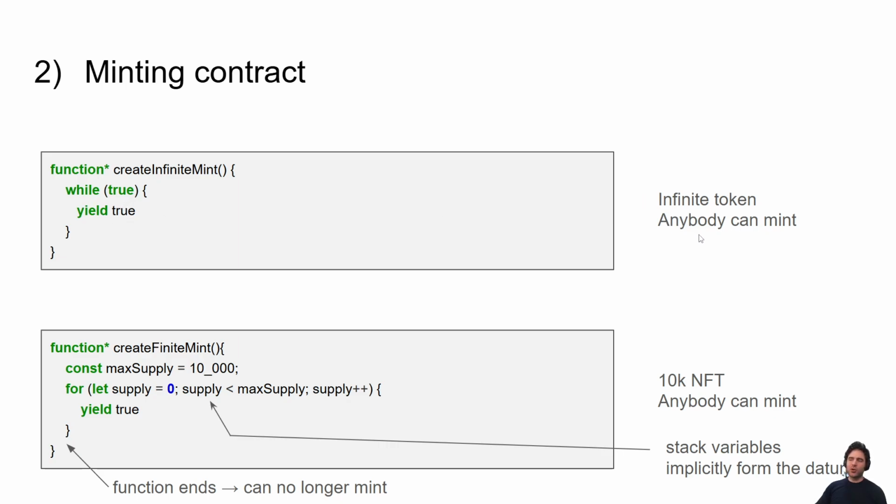So this kind of infinite token is super easily representable by a few lines of code. And this extends, for example, to NFTs. For example, if you want the 10K NFT collection where anybody can mint, it's super simple. Now it's just a for loop. So you have 10K iterations of this for loop. It just says, yes, you can mint every time. But afterwards, the function ends and people can no longer mint.